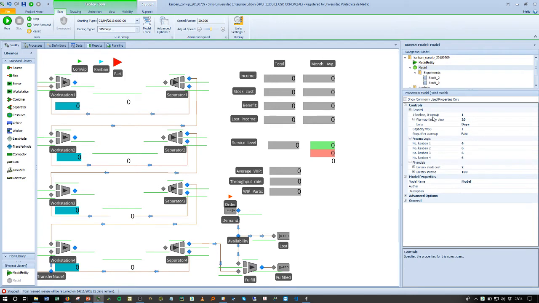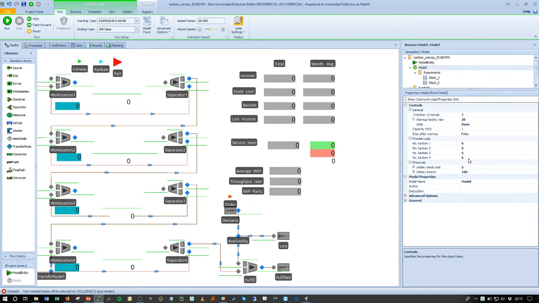First, I didn't comment on that, but you can select either Kanban or another way of organizing or managing the system. We will use just Kanban. We will set up a warm-up time of 20 days, as I said. This is the capacity of workstation 3, which is 1, because you might actually check that if you increase the capacity of this station, you'll see that things work better. That'll mean an investment, but you'll see if that pays off or not. And of course, you have the number of Kanban you're going to use. In this case, I just set up 6 for every station.